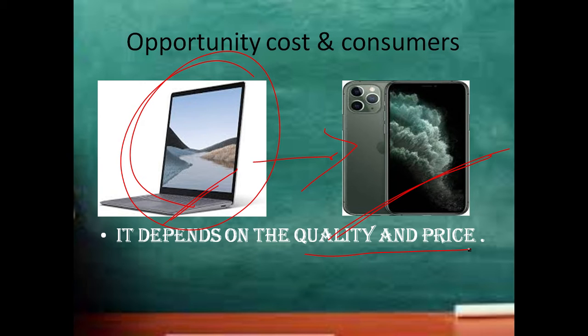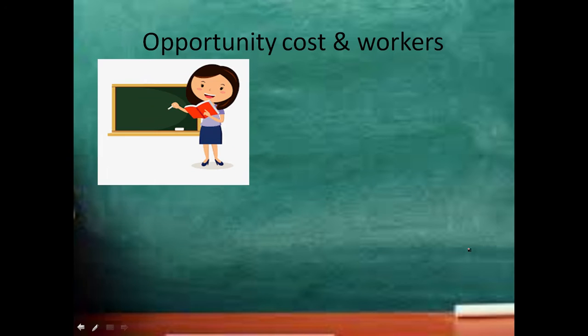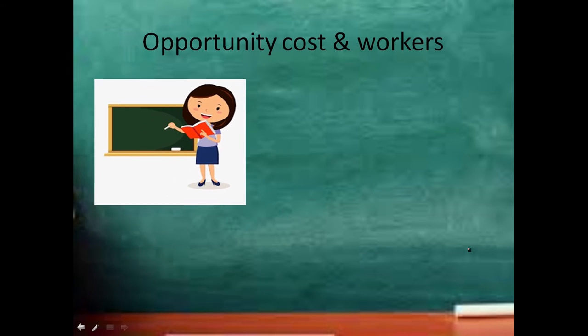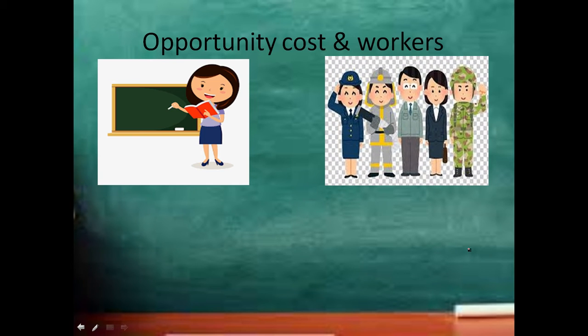Let's look into the next thing, that is opportunity cost and workers. Even workers will have opportunity cost. Teacher and civil servant. Being a teacher, if I write a civil servant exam, I can become a civil servant and do some services, right?